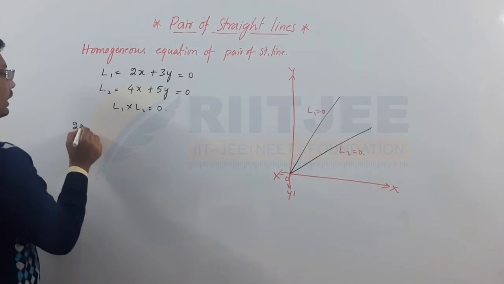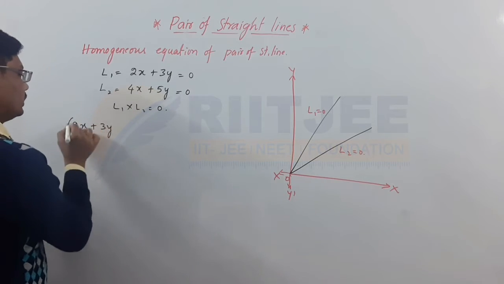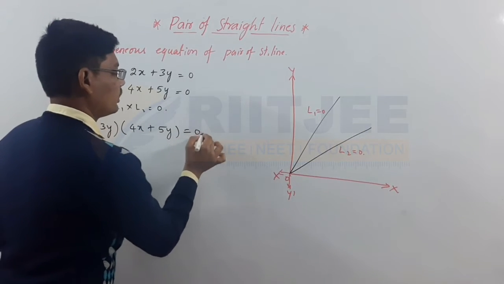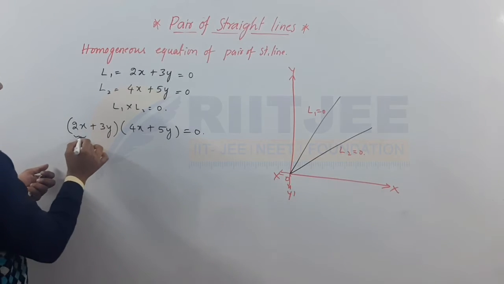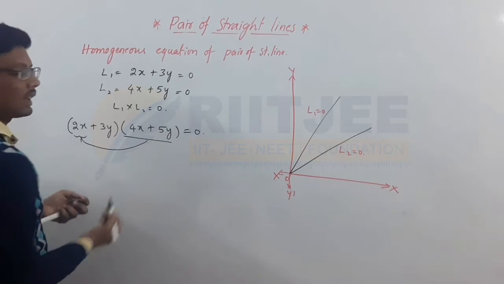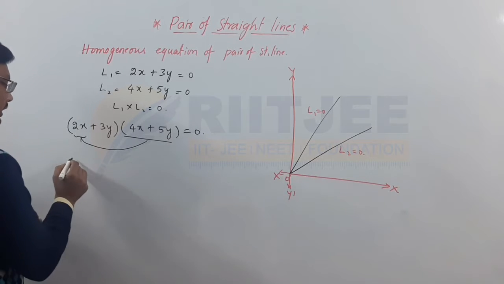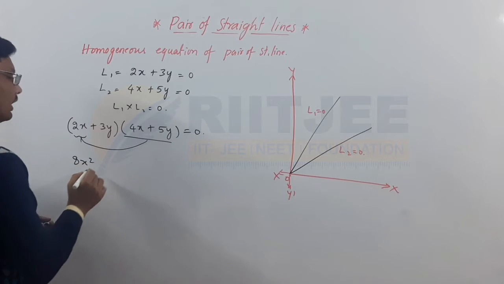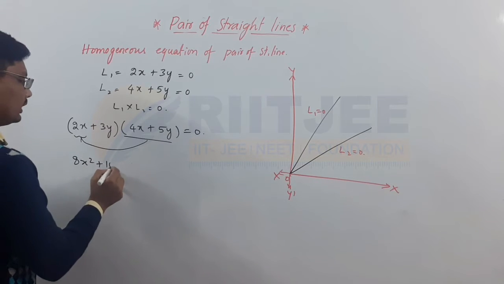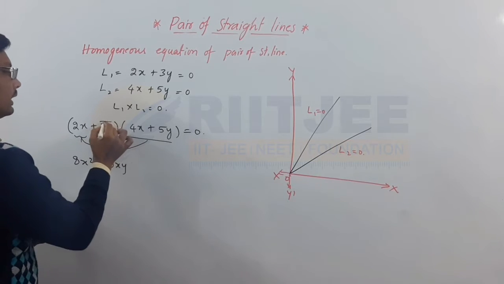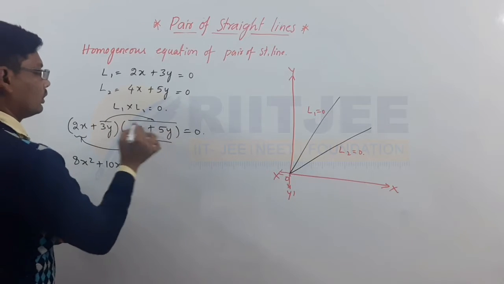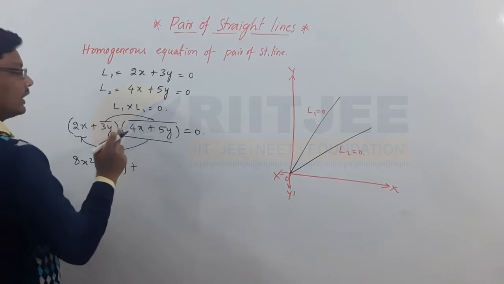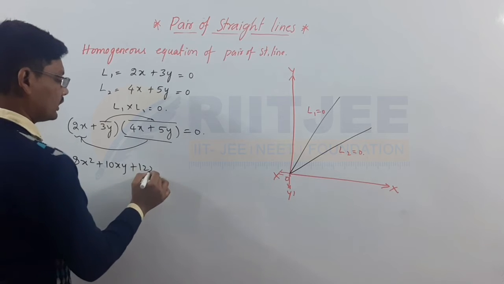Now I am taking (2x plus 3y)(4x plus 5y) equals 0. Now multiply each term with the whole expression. 2 into 4 is 8, x into x becomes 8x squared, and 2 into 5 is 10xy. Next, 3 into 4 is 12, y into x gives 12xy.